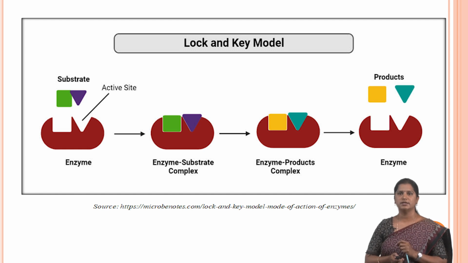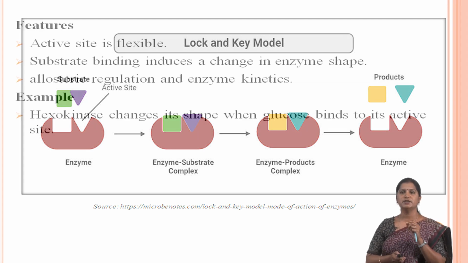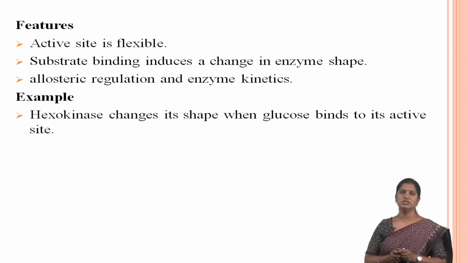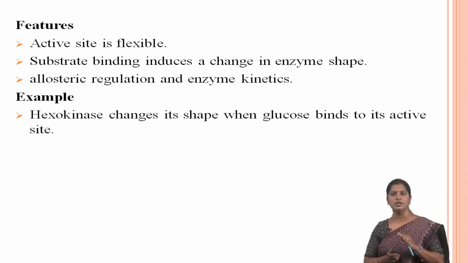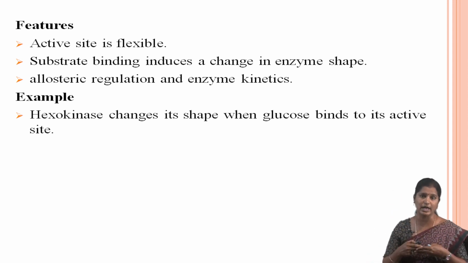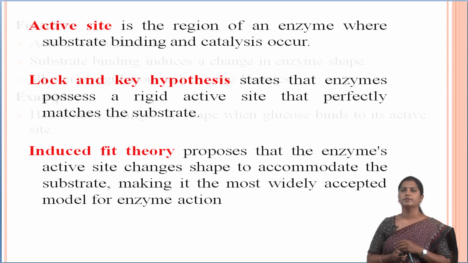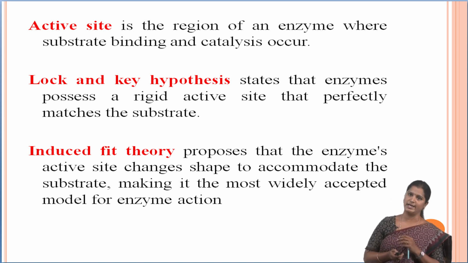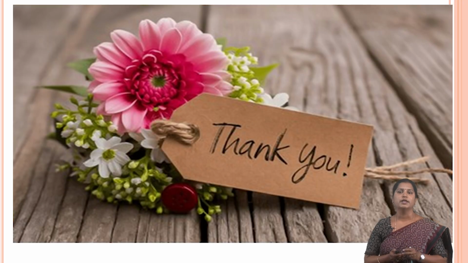What are the features of the induced fit active site? It is flexible, and substrate binding induces a change in the enzyme shape, which explains higher catalytic efficiency and broader substrate specificity. For example, hexokinase changes its shape when glucose binds to its active site. So the next one is the induced fit theory, in which the enzyme active site changes shape to accommodate the substrate, making it the most widely accepted model for enzyme action. And thank you for your participation, and thank you all.